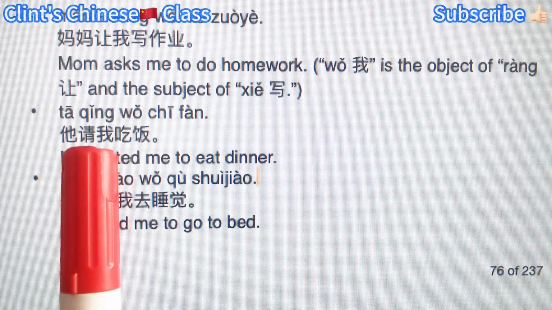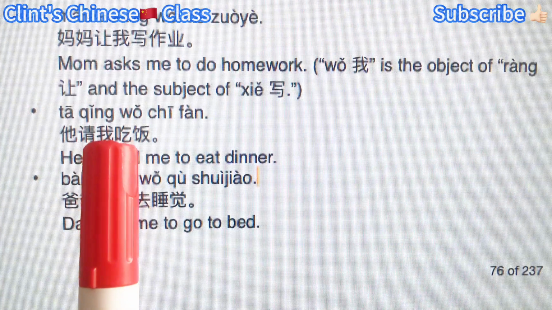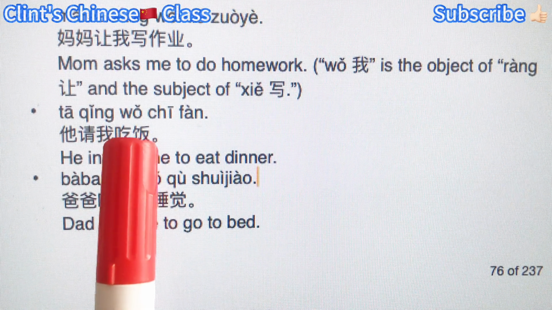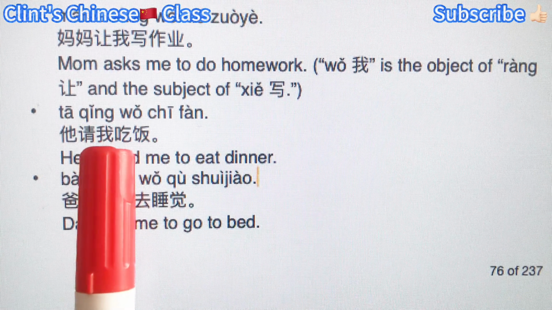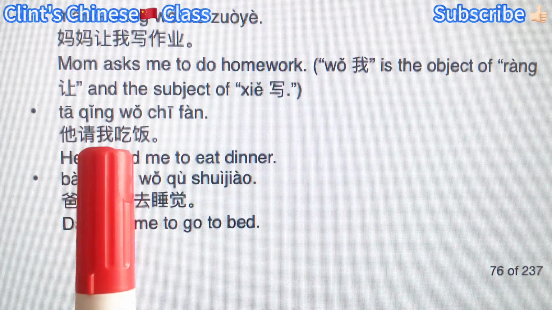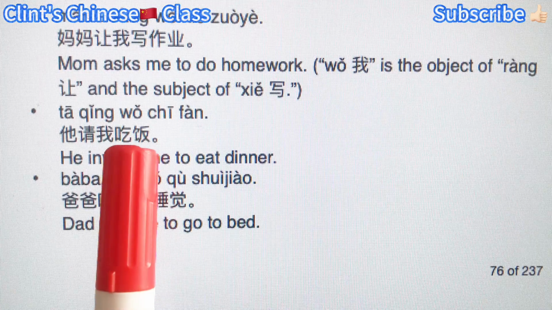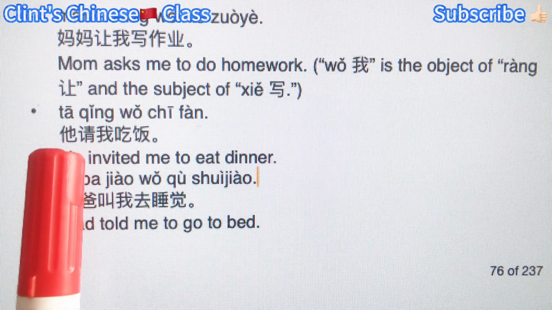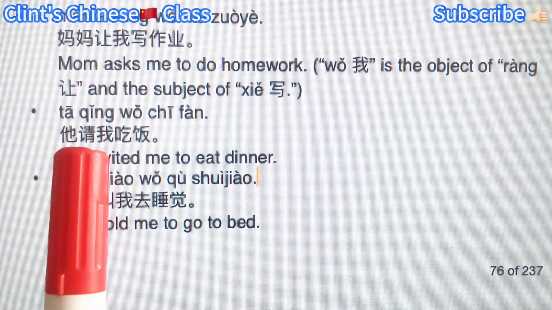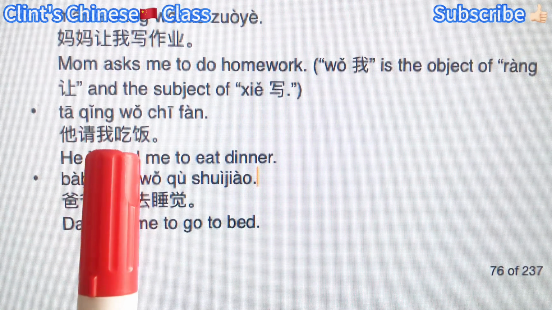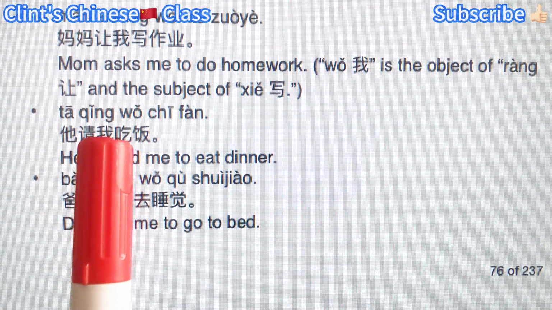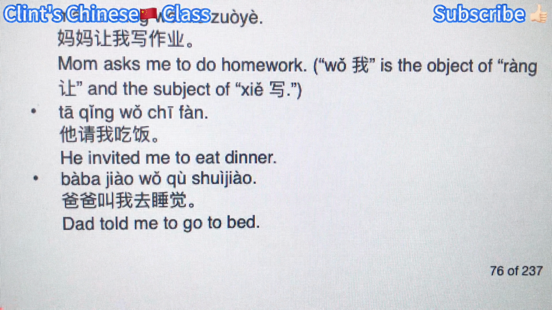So 我 is the object of the verb 请, and then do what? 吃饭, eat a meal. So 我 is also the subject of the verb phrase eat a meal. So this is the structure, guys: subject plus verb plus somebody, the object as well as the subject of do something.